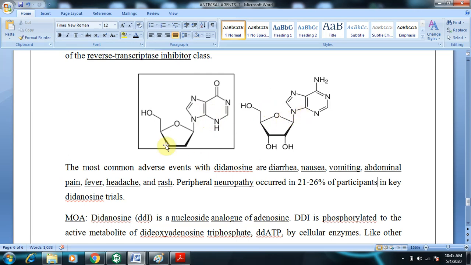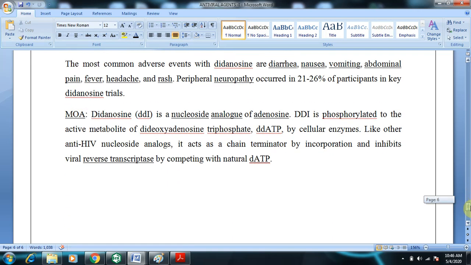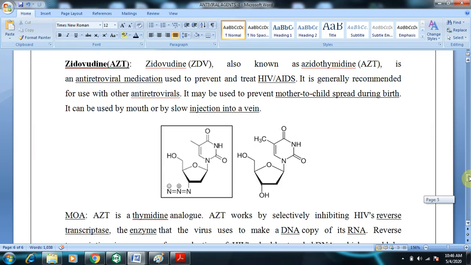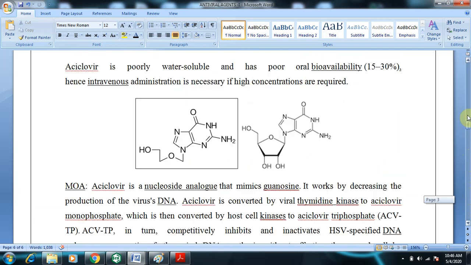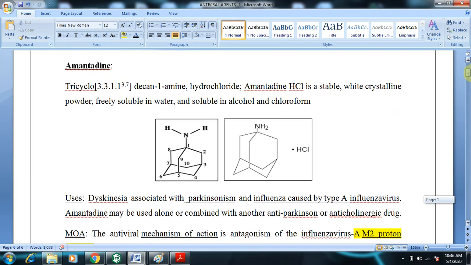So if you remember the structures of all the bases which are used in the synthesis of DNA, then you can remember the structures of these drugs and which substituents are missing or have been added to the class of drugs. So these are some of the drugs under antiviral therapy. There are some more drugs we will be discussing in the next class.